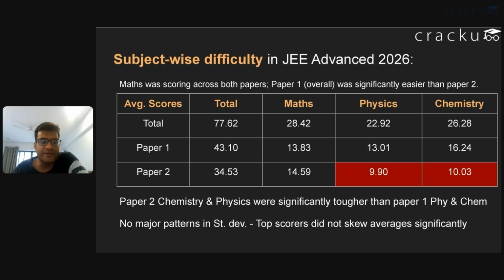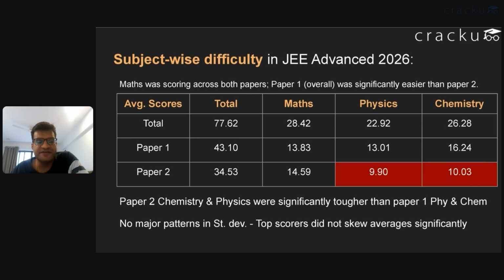If you're looking at paper 1 and paper 2, I think paper 1 was overall significantly easier than paper 2. The average of paper 1 across the 3 sections was around 43 marks. In paper 2, the average is 34 marks. But one thing that caught my eye was that the average of maths across both of them was more or less the same. I think in paper 1 it was 13.8, in paper 2 it was around 14.6.